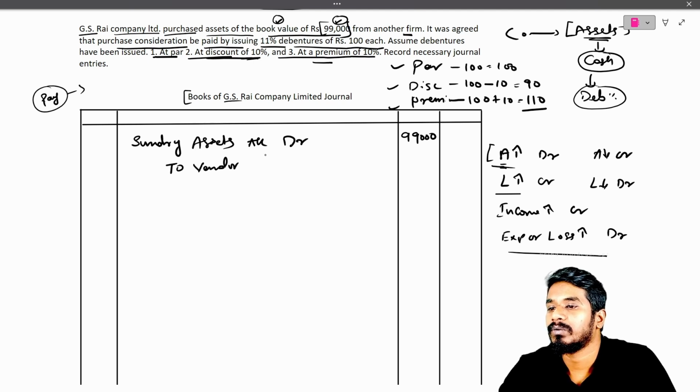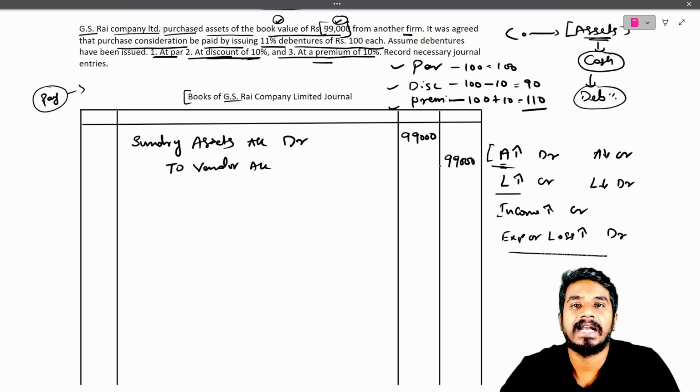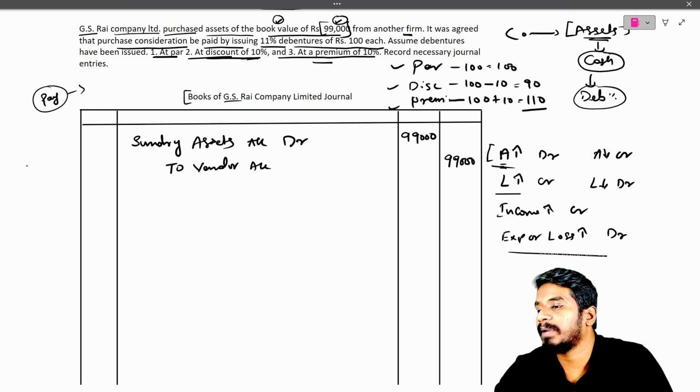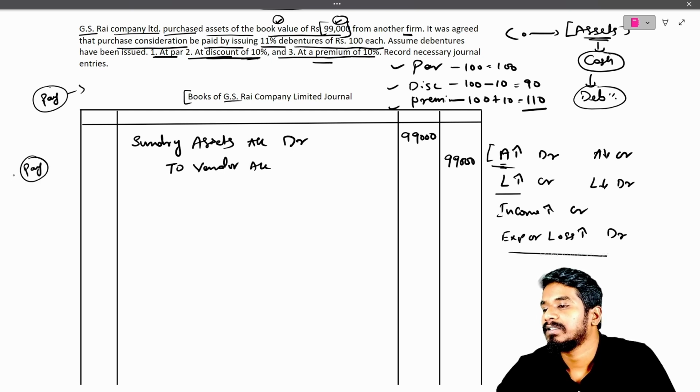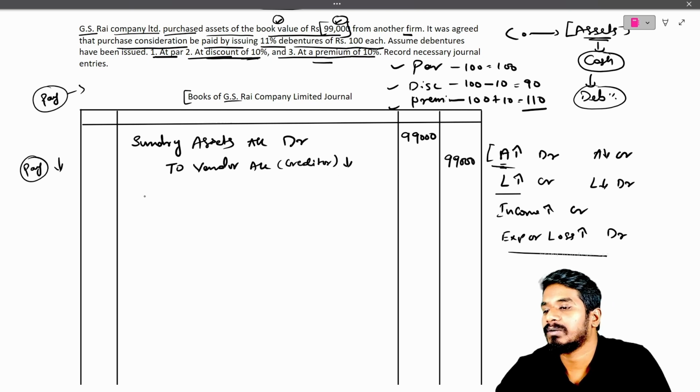Who is the vendor? Whoever is selling the assets to us. So the vendor account will get credited for 99,000 because we need to pay 99,000. At the time of payment, if we pay, our liability will decrease, which means the creditors will decrease. If a liability decreases, we need to debit it.